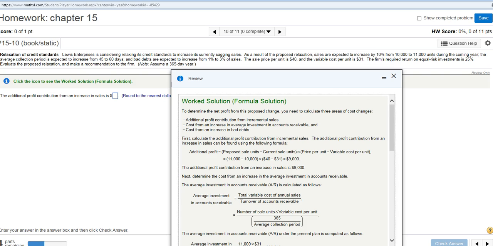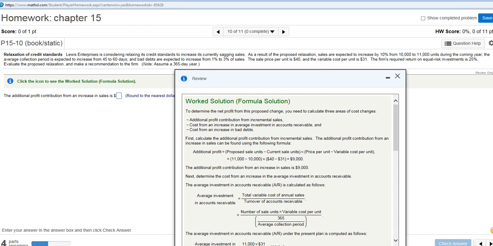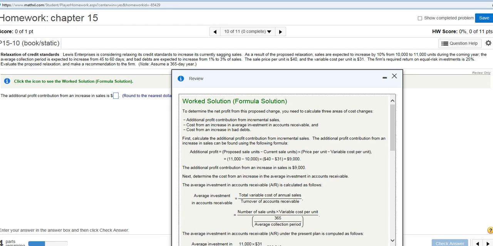So, hello everybody. There's a question about the problem here, 1510, on relaxation of credit standards. And it's an excellent question. It basically asks, where does the 25% required rate of return on equal risk investments come in? And I want to go over this problem slowly and carefully.